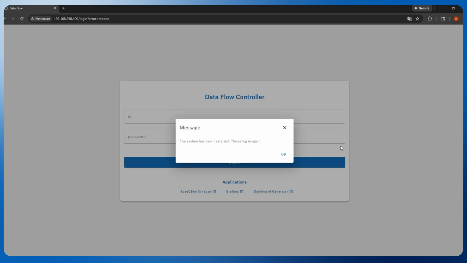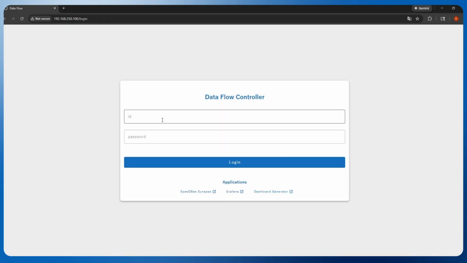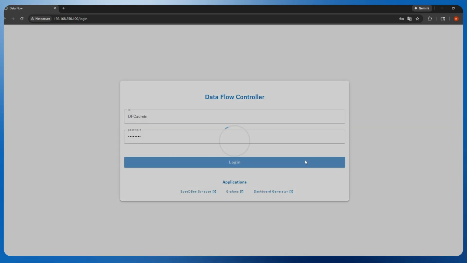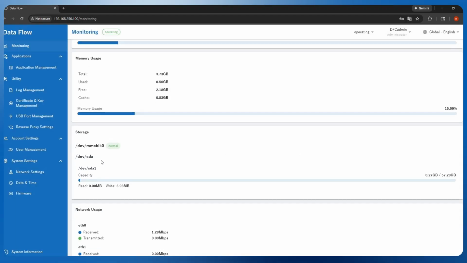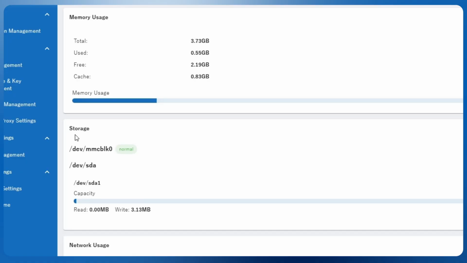When the controller is restarted, it will give you a message stating that the system has been restarted. Please log in again. We'll click OK and we'll use the same login, and click OK and log in. Now you will notice that your storage device is listed in the monitoring section.